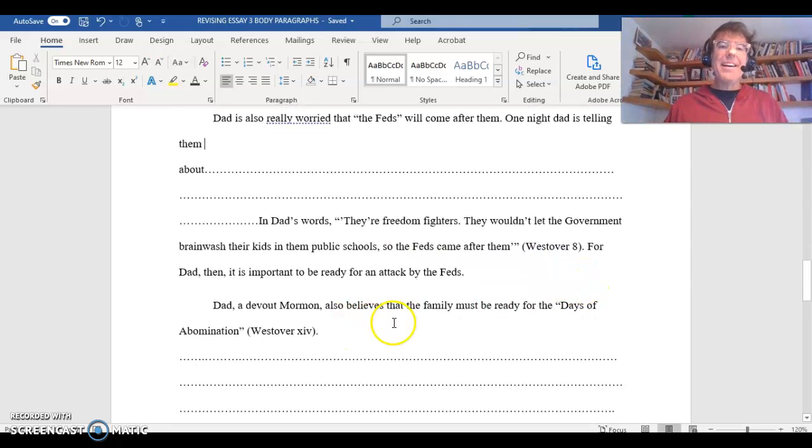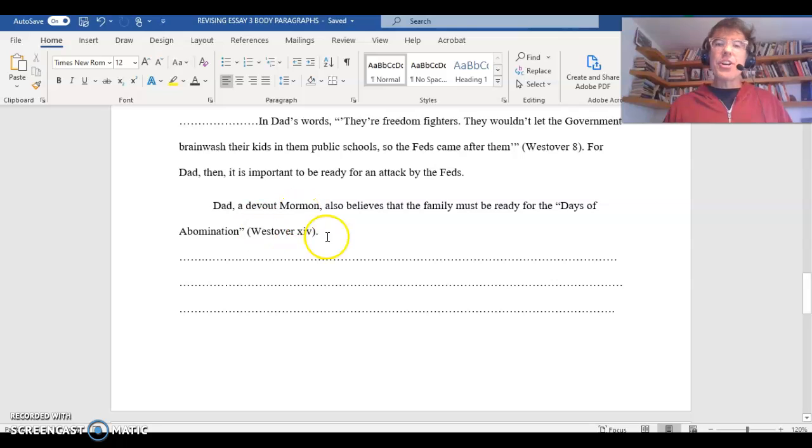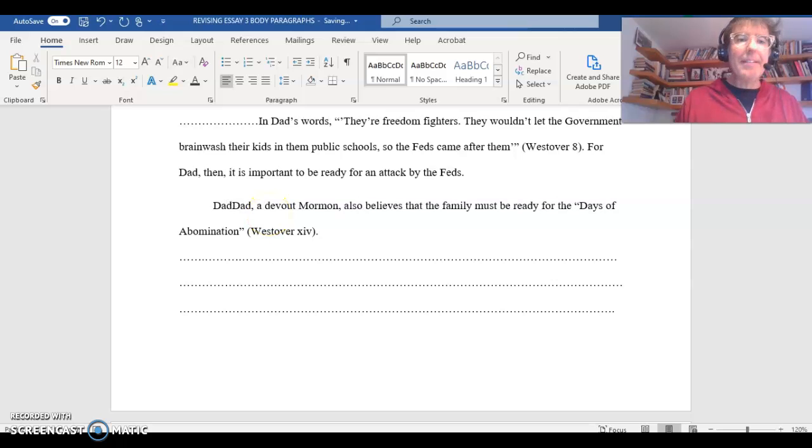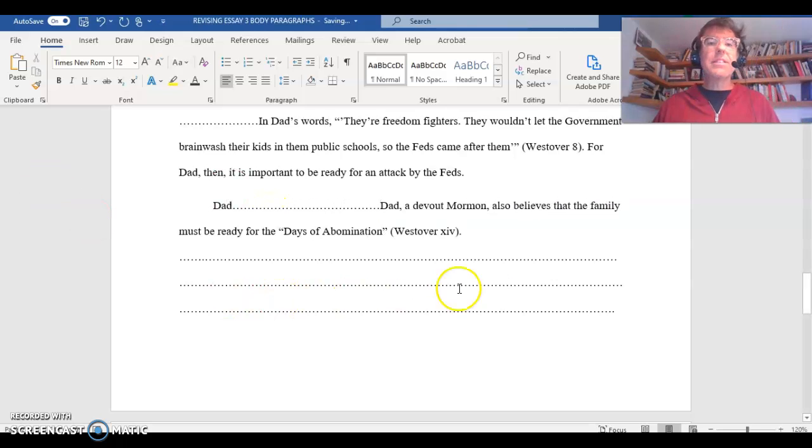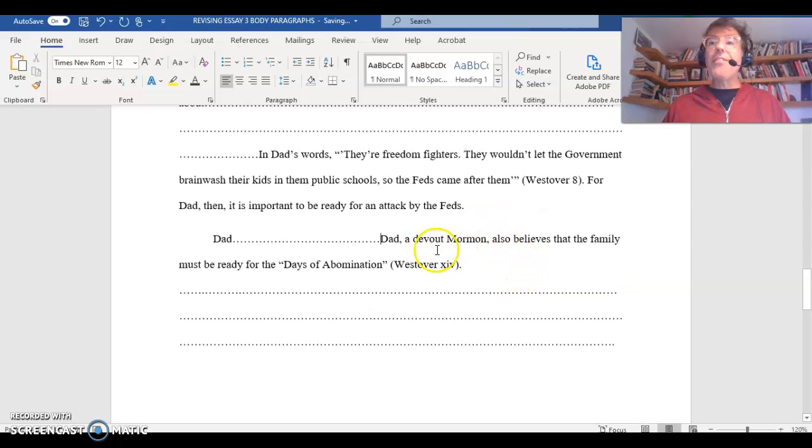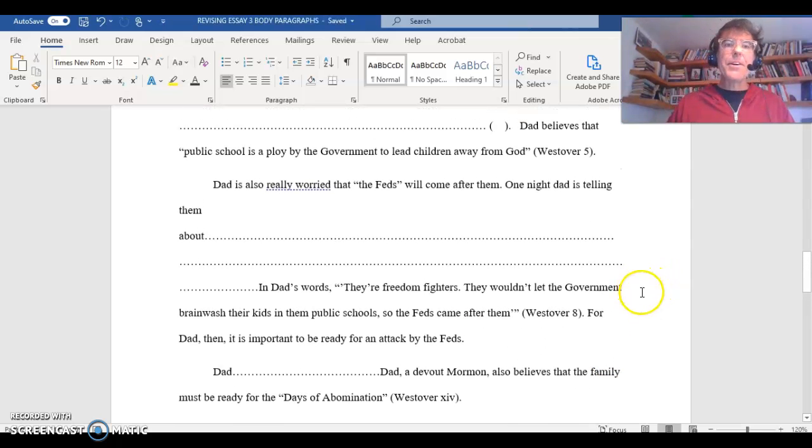And then I have this third paragraph where we're starting to get to Dad and religion. Probably I'm going to add something before this sentence to kind of introduce my theme of Dad and religious beliefs. So now I've divided into 3 paragraphs. And each paragraph is going to be about something more specific. Okay?